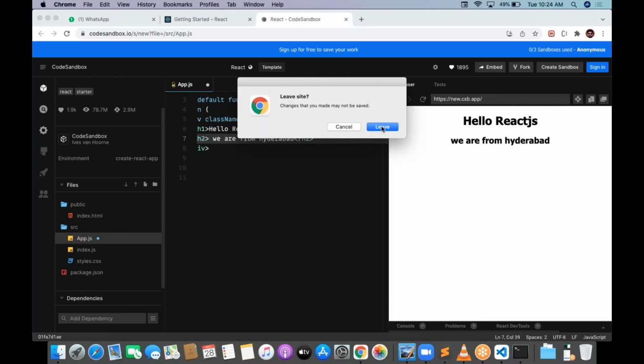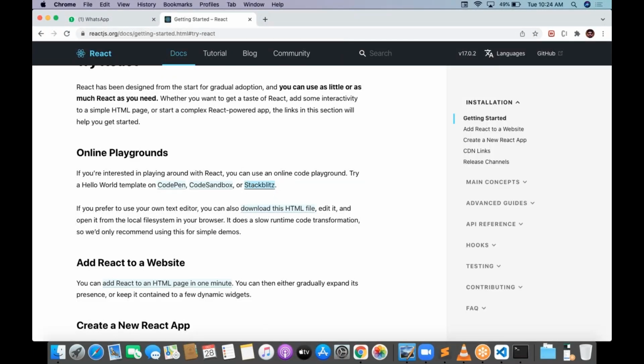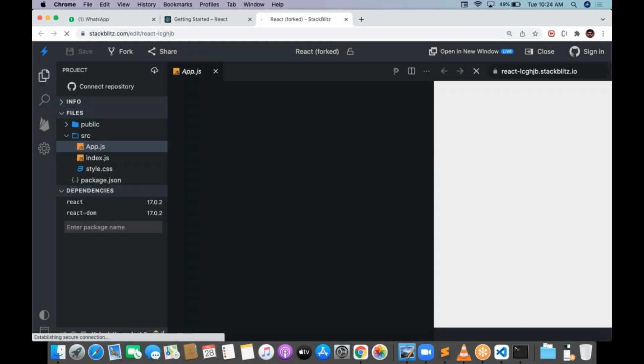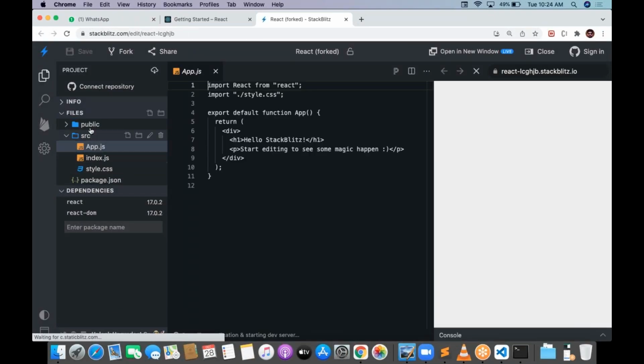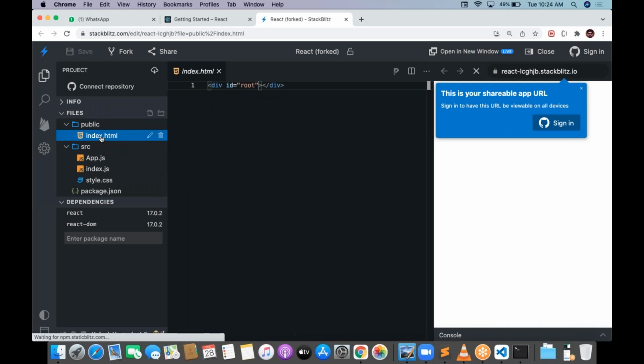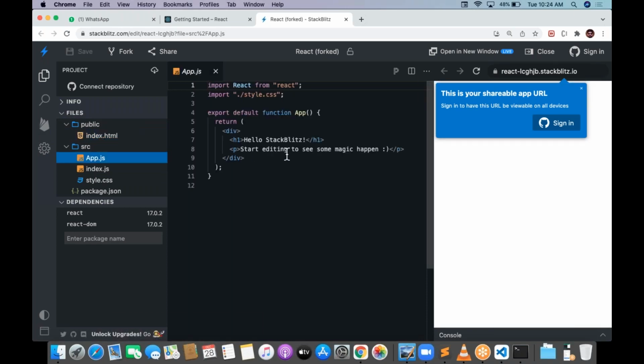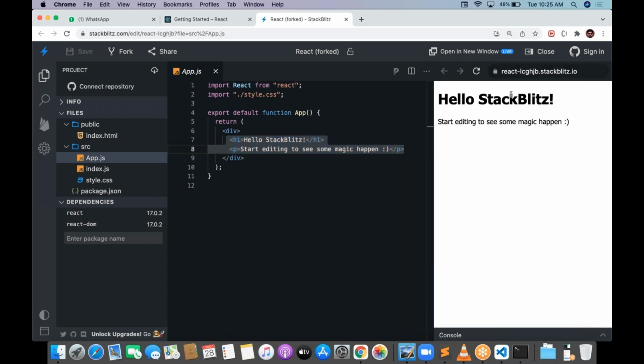There is one more online editor, called StackBlitz. It's a nice one. Same as before, a public folder is there, index.html is there, ID root is there, and then App.js. App.js again returns an H1 and a P. Hello React again.